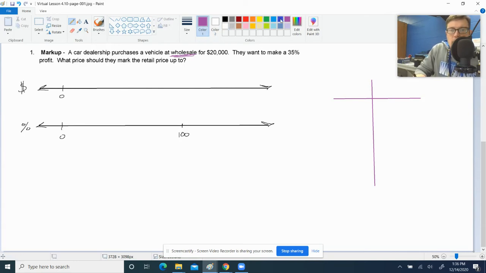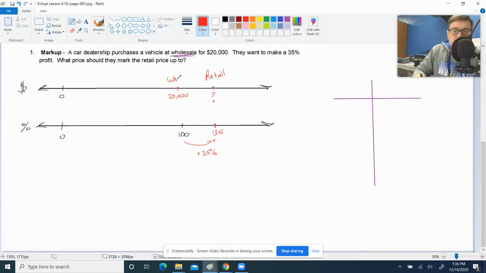Okay, so let's look and see what that looks like on our double number line. All right, 35% more profit is 35% over the 100. That would put us roughly in this area here. Right now, the 100% value for this particular car is $20,000. All right. And we're going to mark it up 35%. And our job is to find out, what are they going to try to sell us that car for? What price have they marked it up to? We call this markup price the retail price.